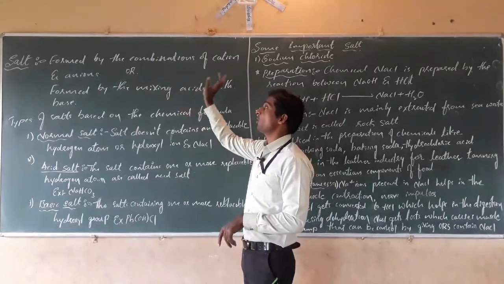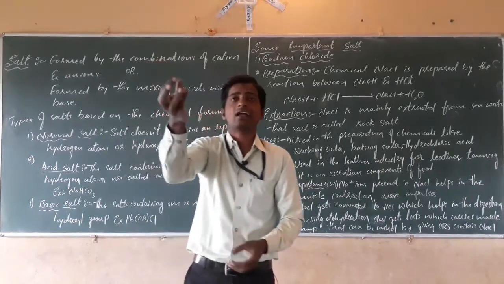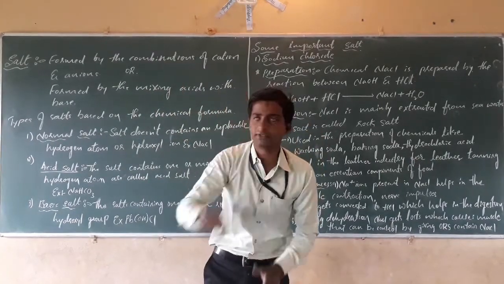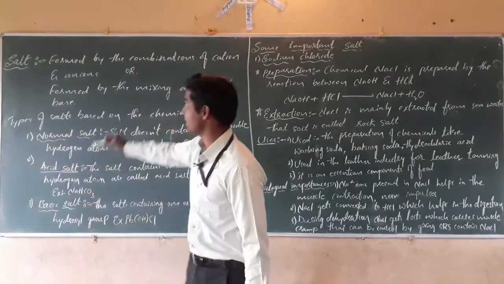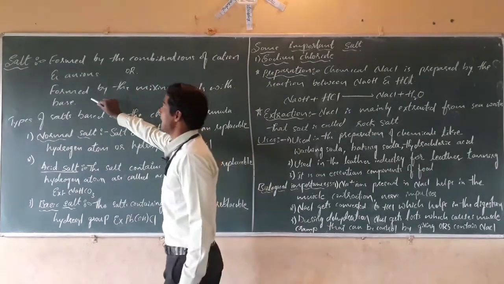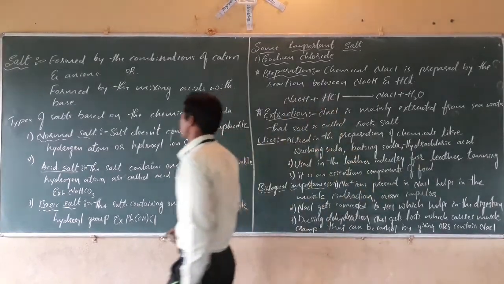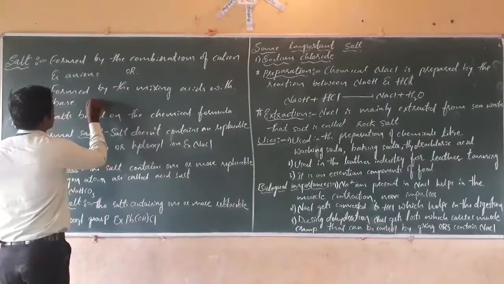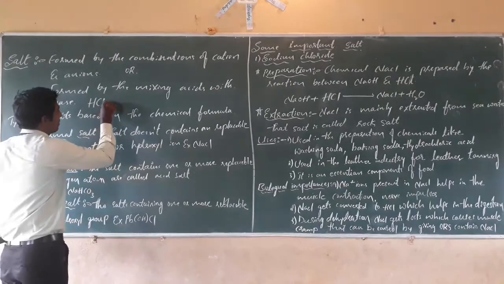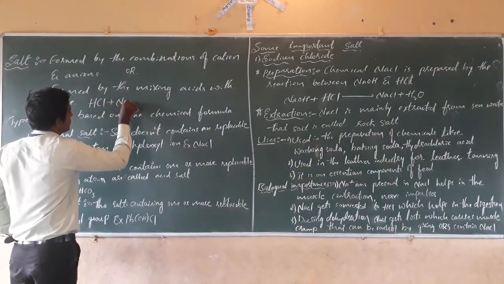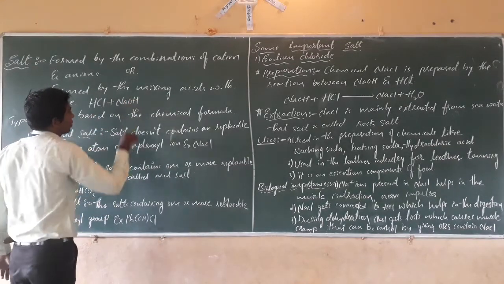Salts are formed by the mixing of cations and anions. When cations and anions combine, they form a salt. We can also define it in another way: a salt is formed by the mixing of acids and bases. See what happens when an acid like hydrochloric acid combines with a base like sodium hydroxide.